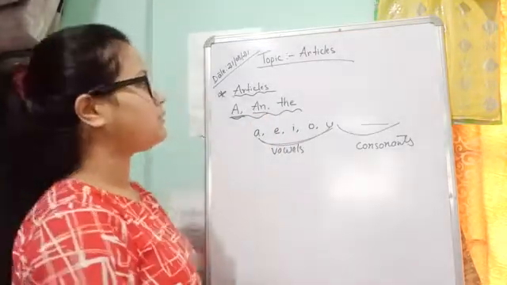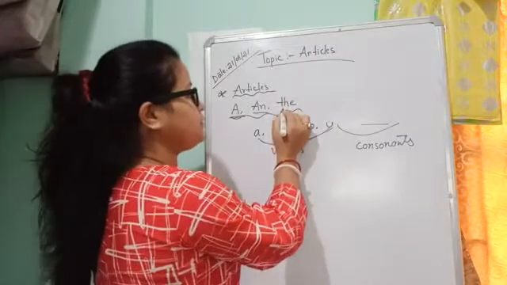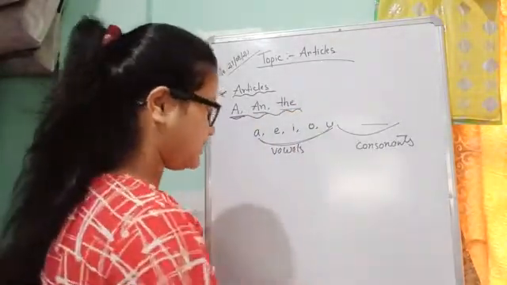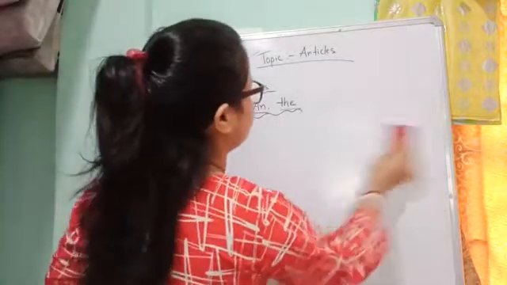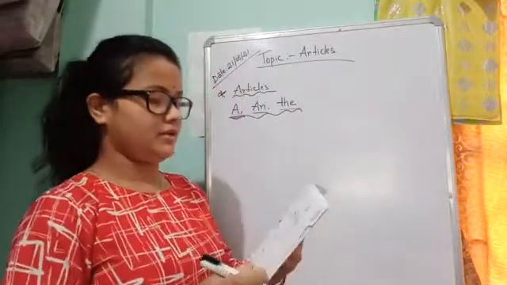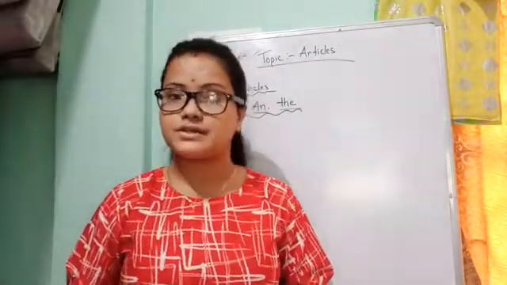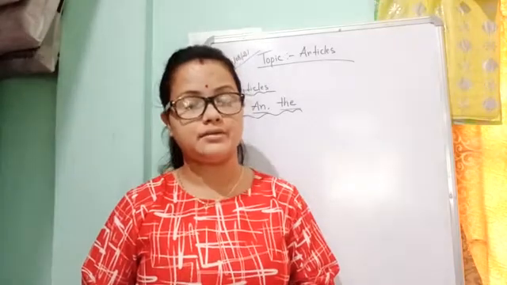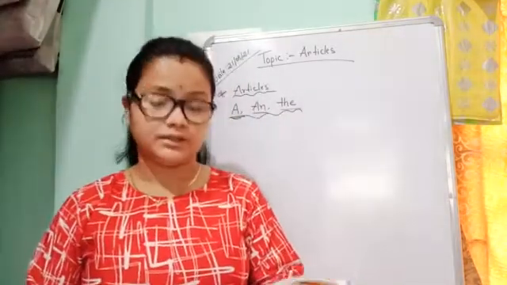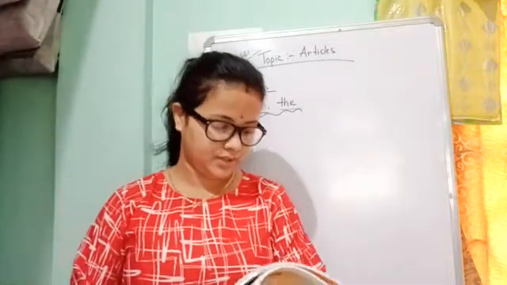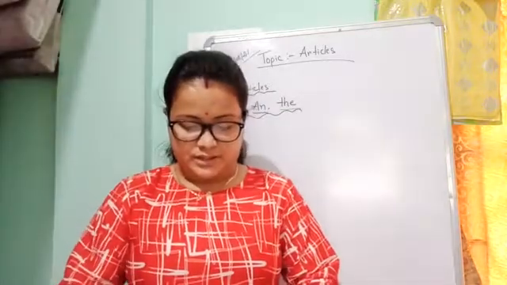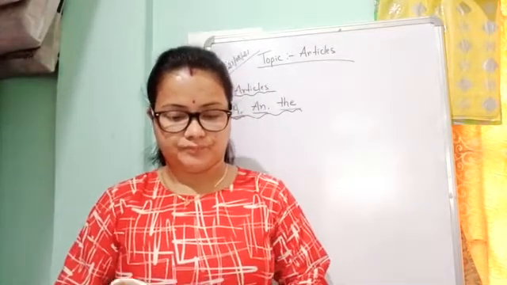And when we talk about a particular thing, then we use the article the. I will show you some examples. For better understanding, go through the examples. We use a before consonant sounds, an before vowel sounds, and when we talk about a single particular thing, we use the article the. The word the is also an article. It is used to talk about a particular thing.